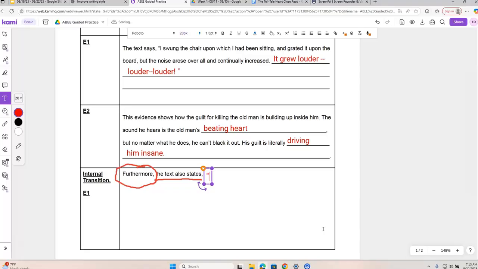So I'm going to copy it straight from the text. It starts with the word villains, and then there's an exclamation point. And I'm going to put one quotation mark again to indicate that there are quotations in the text. And I spelled the word villains incorrectly, put my I before my A. And then I'm just going to continue on with what it says in the text. It says, "I shrieked."